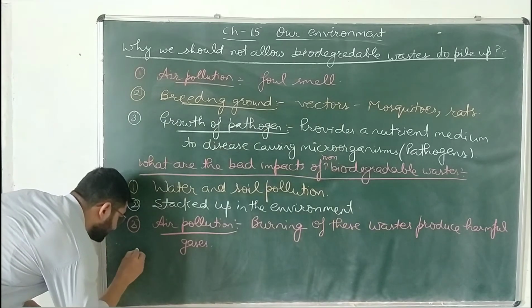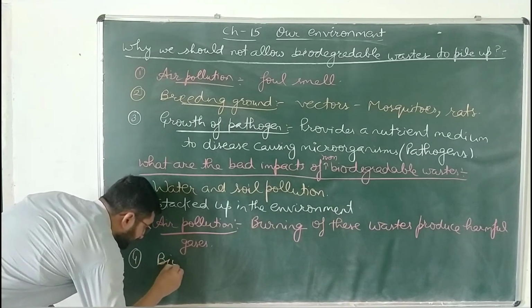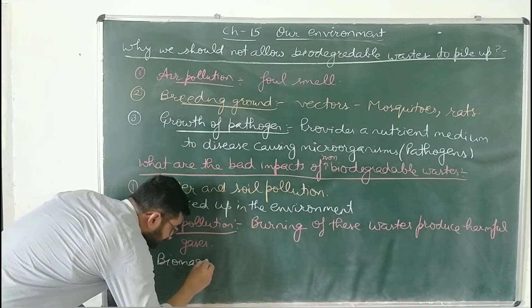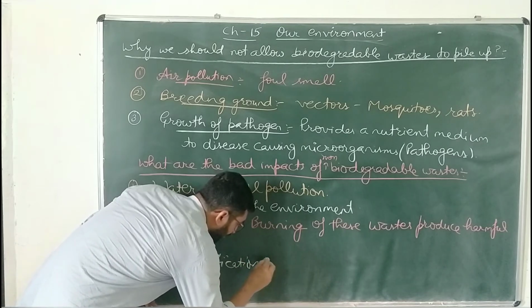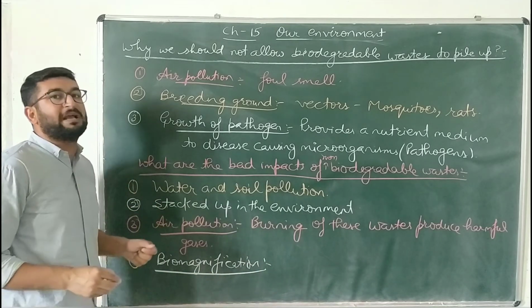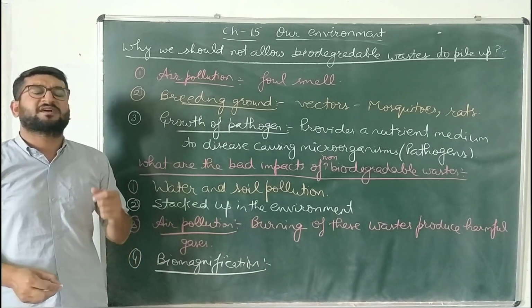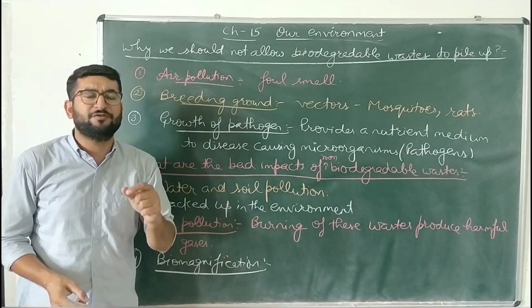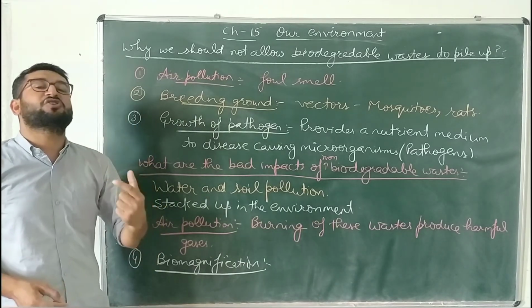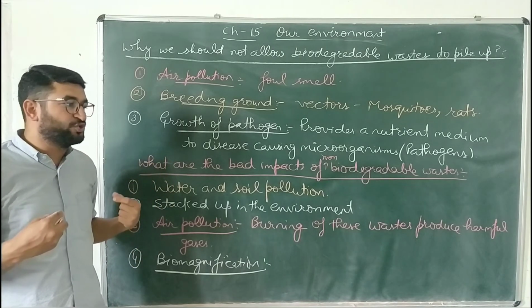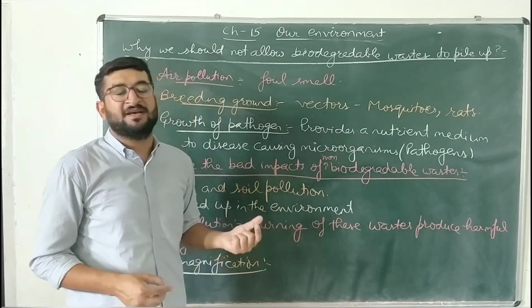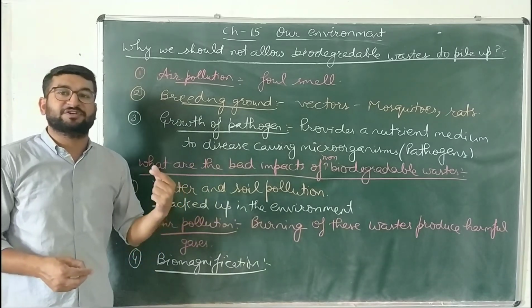The last point is biomagnification. A very important term, 1 mark term for your board exam beta. What is biomagnification? The concentration of harmful chemicals keeps on increasing when we move from one trophic level to another in a food chain is known as biomagnification.